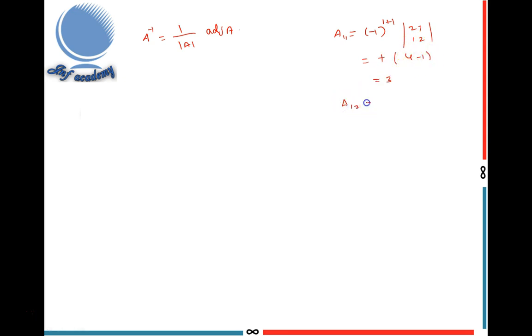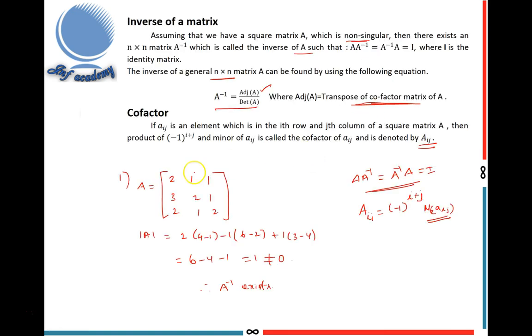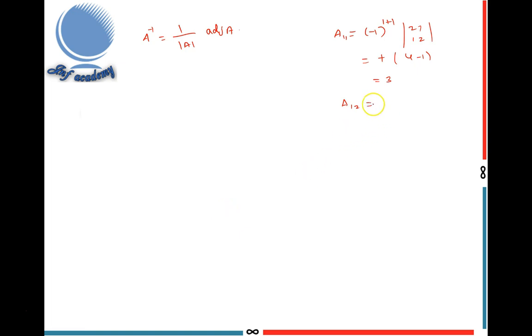Next, similarly, I find A12. A12 means the element in the 1 2 place. Here I delete this row and this column, and I get 3 1 2 2. First I write minus 1 whole power 1 plus 2, times determinant of 3 1 2 2. So this is minus 1 whole power 3, which is minus, and 3 twos are 6 minus 2 equals minus 4. In the similar way, you have to find all the cofactor values.